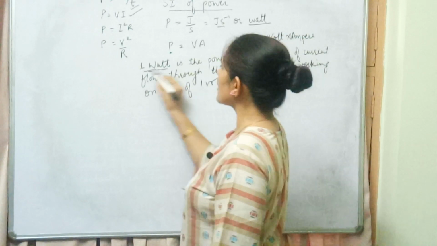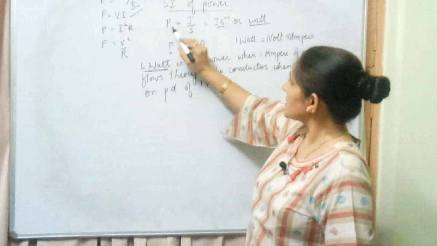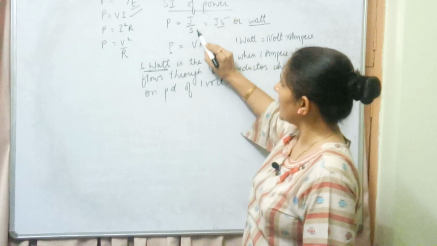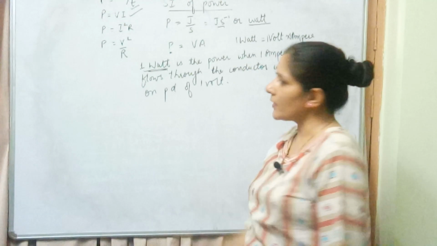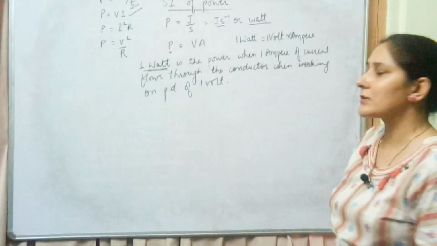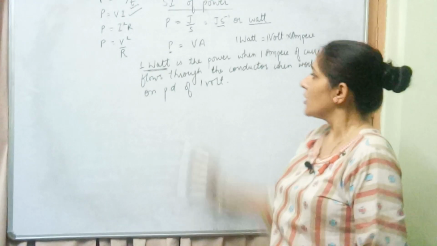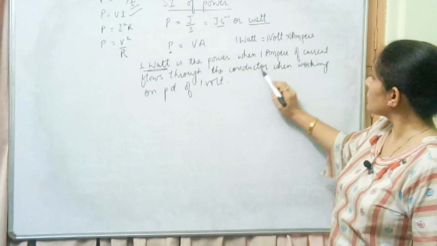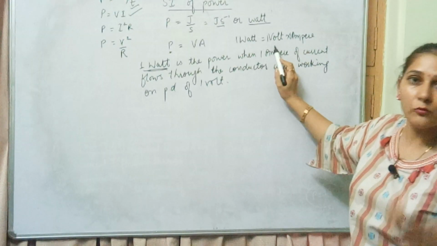This is the definition of 1 watt. You may write it that way also, which you were writing earlier: this power can be defined as 1 watt when 1 joule of work is done in 1 second. I am writing it this way because we are talking about electricity, so better to do it in these terms, ampere and potential difference.